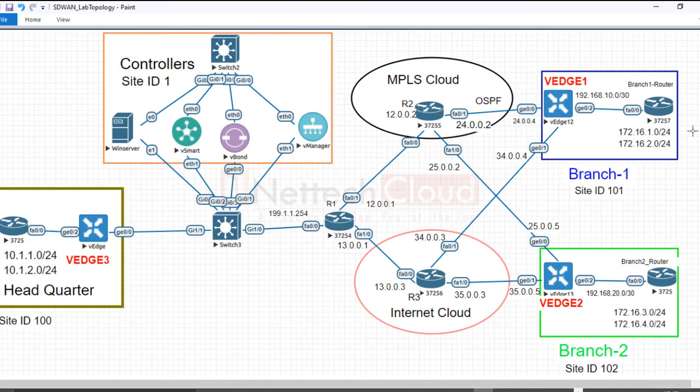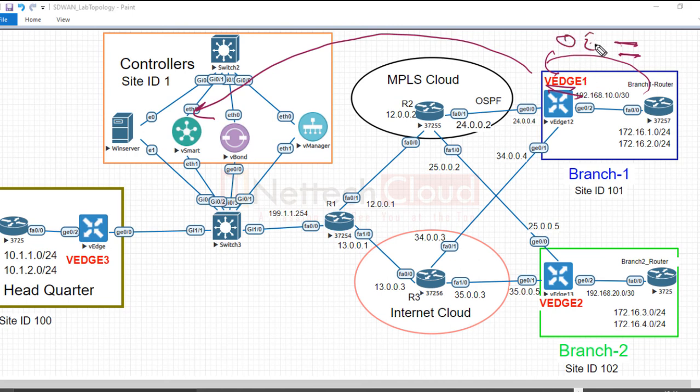If you look at this topology, the service side routes advertised to the WAN edge router are automatically redistributed into OMP if they are OSPF intra-area or inter-area, right? But in case it is OE2 or OE1, the OSPF external network routes, or maybe BGP, for that you have to configure the redistribution, right?